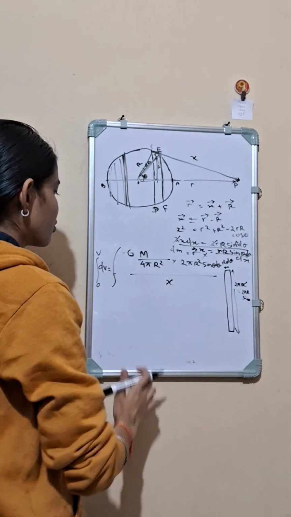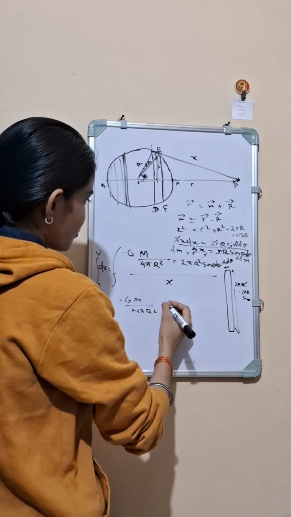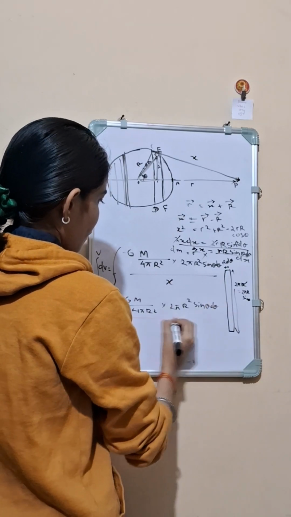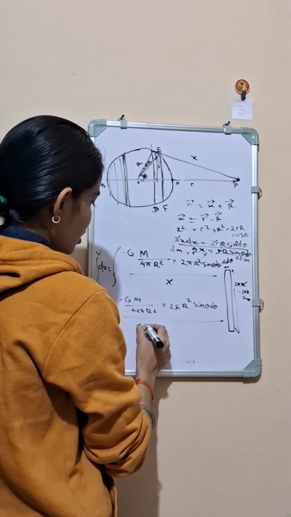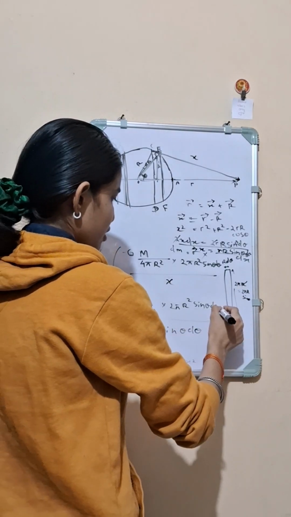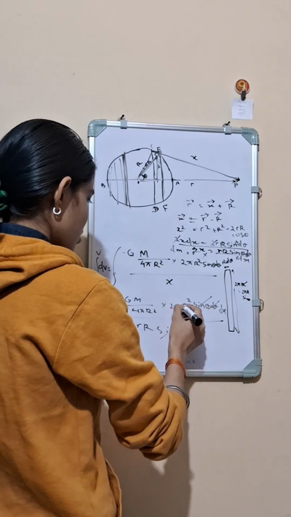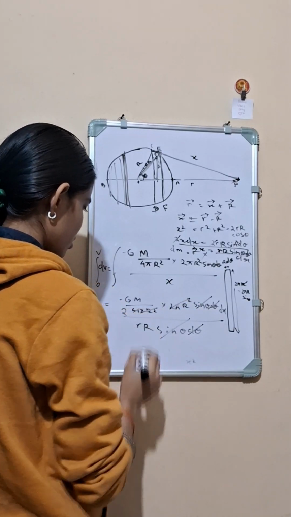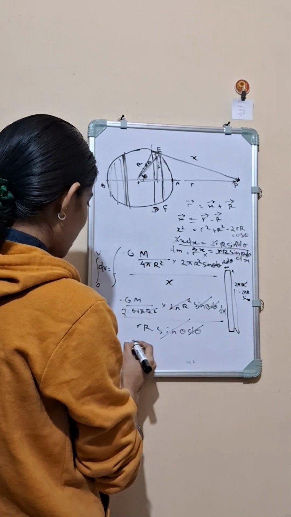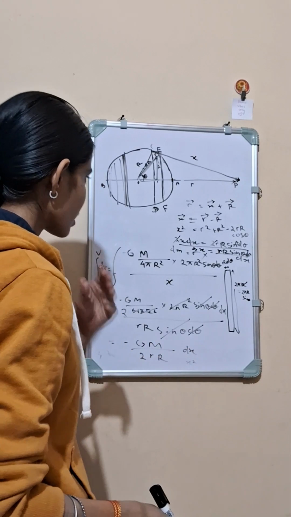So here I can put the value, which will be equal to minus GM by 4 pi R square into 2 pi R square sin theta d theta by this value, small r capital R sin theta d theta by dx, which will be multiplied in the numerator as dx. d theta will cancel out, sin theta will cancel out, 2 pi R square will be left with a 2, and here now we have minus GM by 2 small r capital R dx, right.